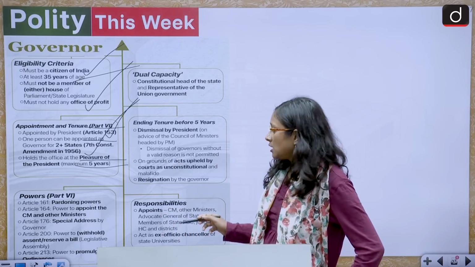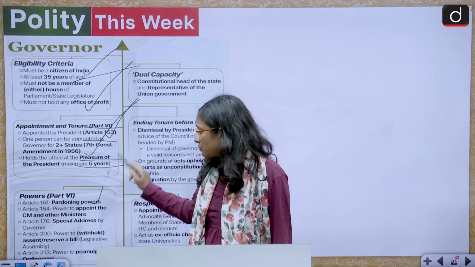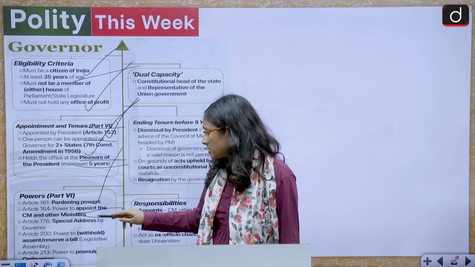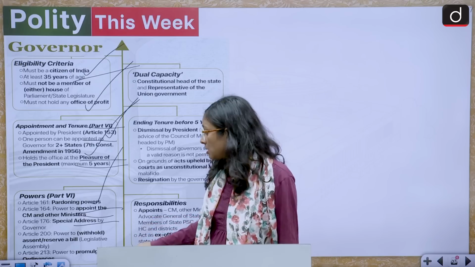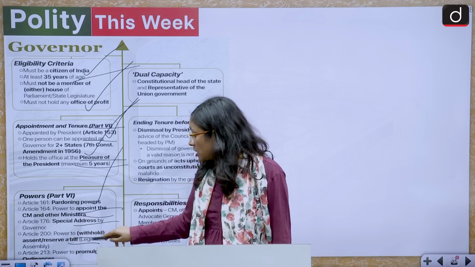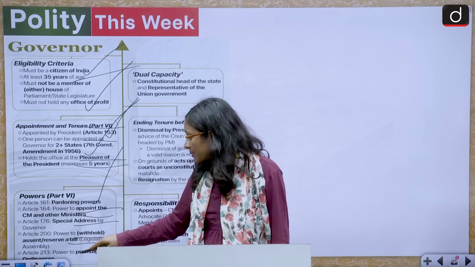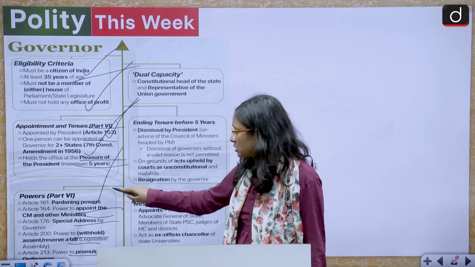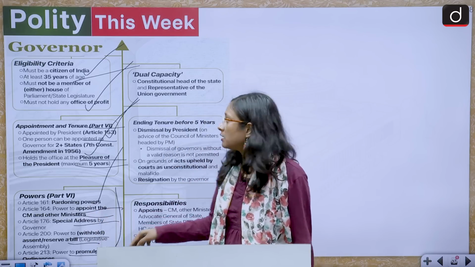Then powers. Article 161, pardoning powers; Article 164, power to appoint the CM and other ministers; Article 176, special address by the governor; Article 200, power to withhold assent, and to reserve a bill of the legislative assembly; Article 213, power to promulgate ordinances. So these are the powers we have for the governors.